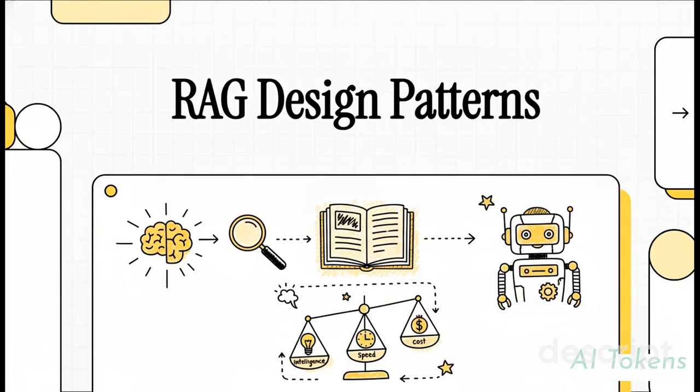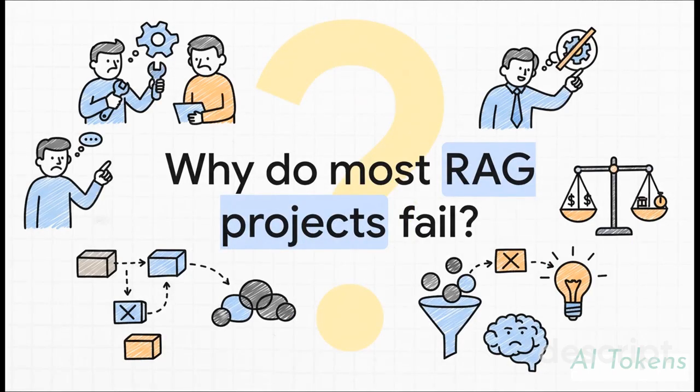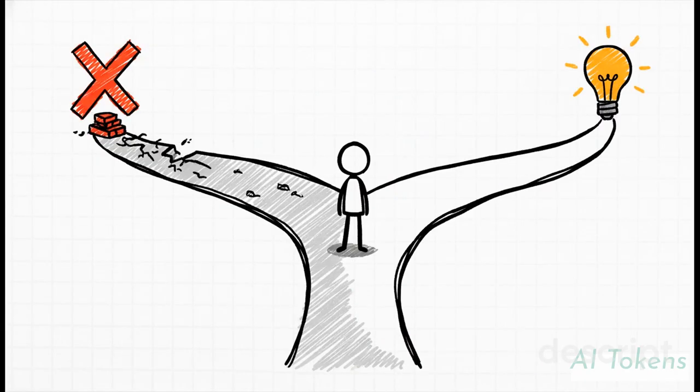Welcome to AI Everything. Today, we're cracking the code on RAG design patterns to build AI that actually works. So why do so many RAG projects just flop? It's a super common problem, and the reason is surprisingly simple. It almost always comes down to one thing: picking the wrong design pattern right at the beginning.